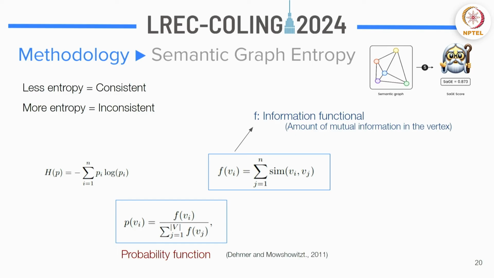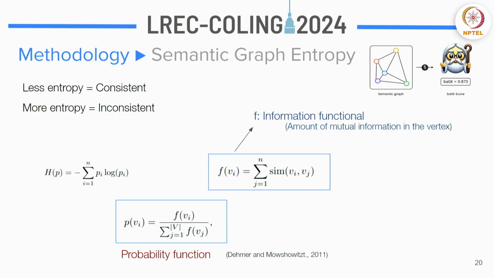Now in this case, since I said it's the amount of mutual information in the vertex, it basically means how much of this information in this vertex is similar to every other vertex. So it's common. Let's say you have 10 statements, and in those 10 statements, one of them has more common parts compared to every other statement that you have. So this would have the most information, which would mean the amount of information in that vertex is maximum. Now how do you calculate that? You just take the similarity between this node and every other node.